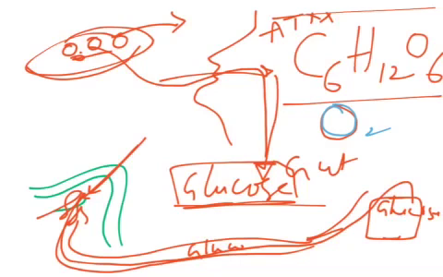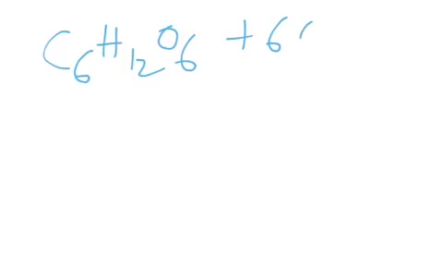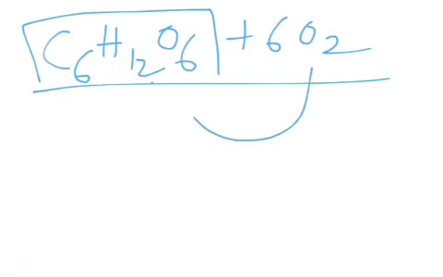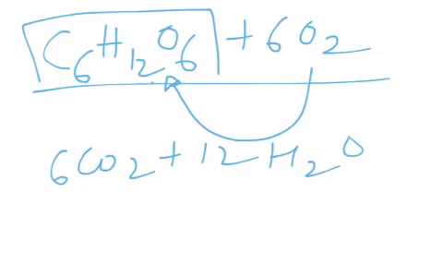The very frequent equation we used to watch from our childhood, from our earlier classes, that is C6H12O6 plus 6O2, yes, the respiration equation. So whatever glucose has now reached into the cells or tissues will break down in the presence of oxygen molecules, that gives 6CO2, 12H2O. Most of you may know this equation.